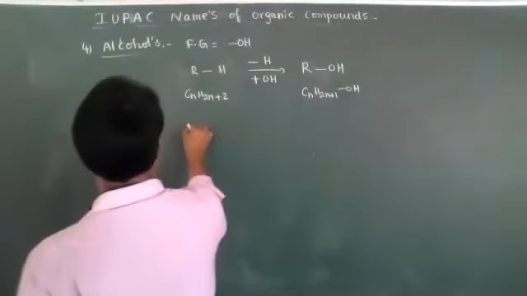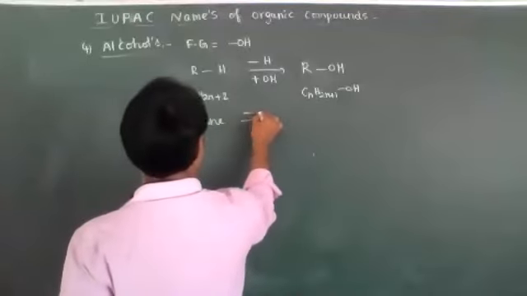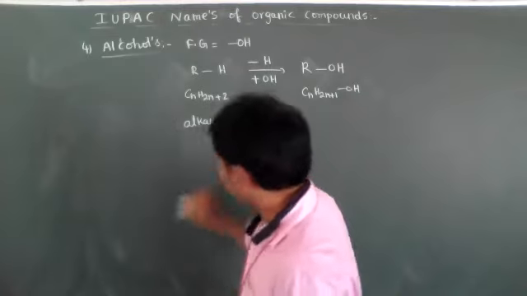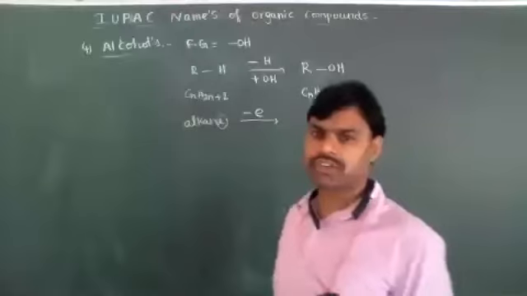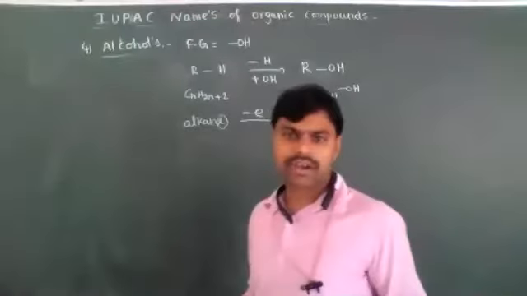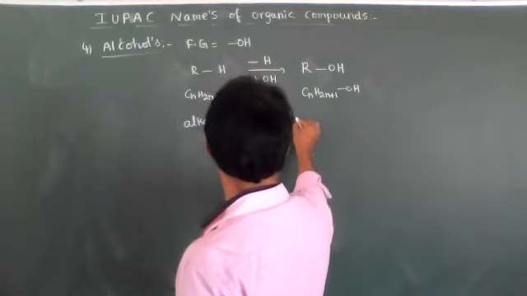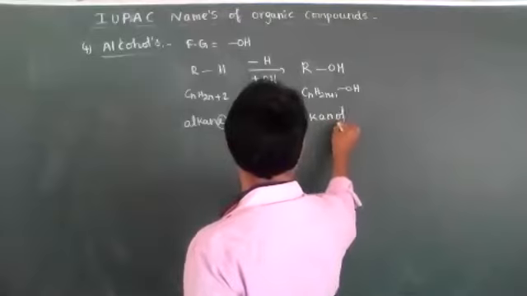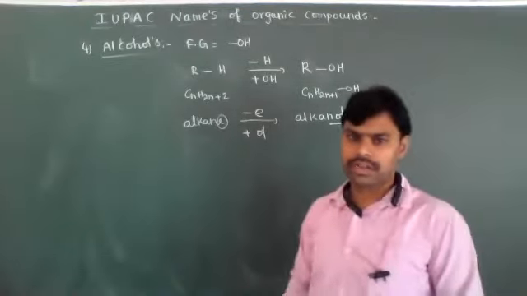From alkanes you remove the e. What is the IUPAC nomenclature of the OH group as a functional group? OH is called ol, alkanol. So its IUPAC nomenclature is alkanol.